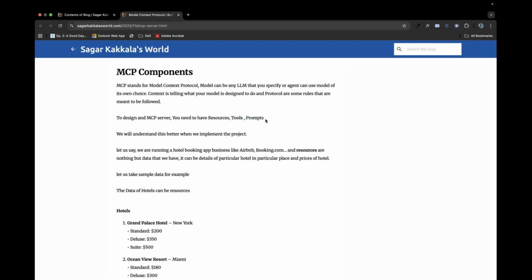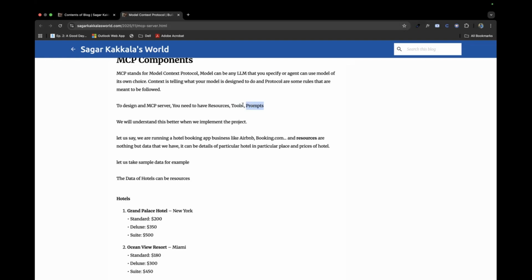And prompts are nothing but, we would tell, this is not that important, but you could design it. It's simple: like user may ask in this way, like find a hotel in Vizag. So for the MCP component, it means what it has to do. If the user gives a prompt like find a hotel in Vizag, it has to list all the hotels and it could display them in a particular order or in a decorative way. You could use prompts for it.